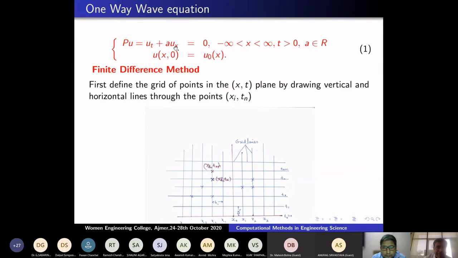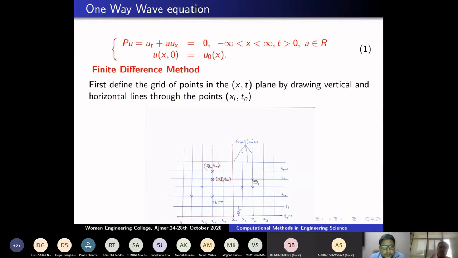So finite difference method means what? I am discretizing, look at here. The x-axis in the sequence x0, x1, x2, and so on. In the time axis t0, t1, t2, and so on. So I will draw vertical and horizontal lines, and I want to find a solution at every intersection point here. Vertical and horizontal lines are usually called the grid lines, and the intersection points where I'm going to find a solution are the grid points or the mesh points, as it will be called in the literature.